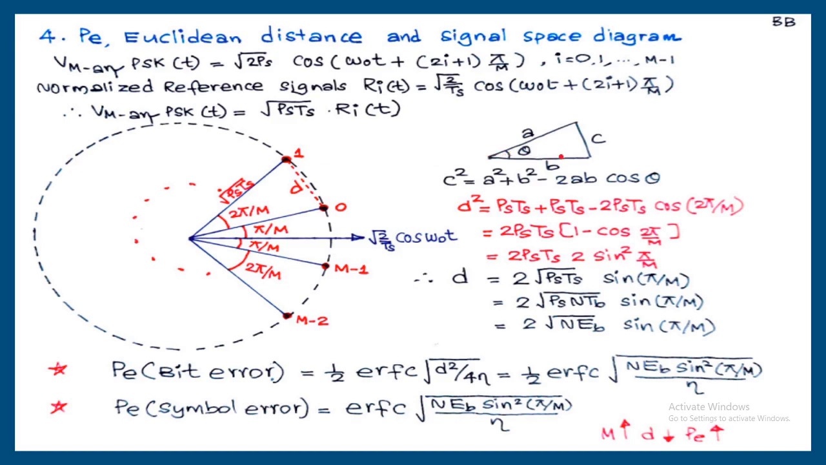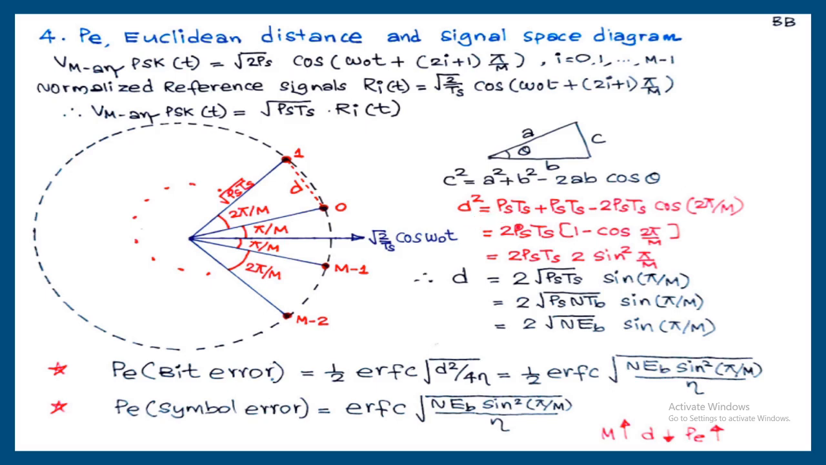Thus that result I am writing here, triangle a b c. So c square is a square plus b square minus 2ab cos theta. We know the value of a, b and theta, so we can determine the value of c. And in our case, that c is equal to d. So d square is equal to a square. A square is PsTs, so it's PsTs, plus b square. B square is again PsTs, minus 2 into a into b, that is 2 into PsTs into cos theta, where theta is equal to 2π/M.